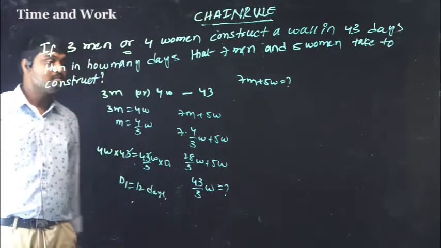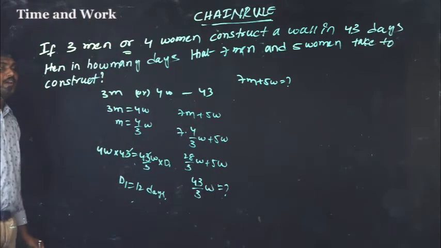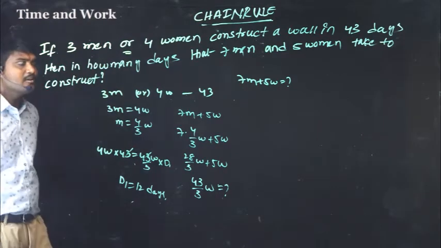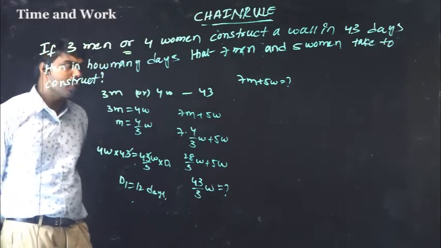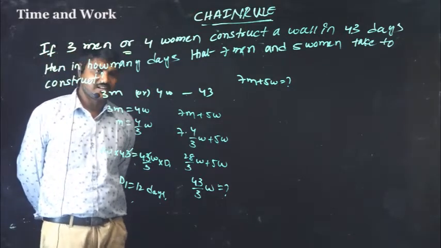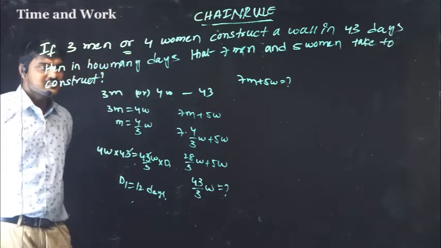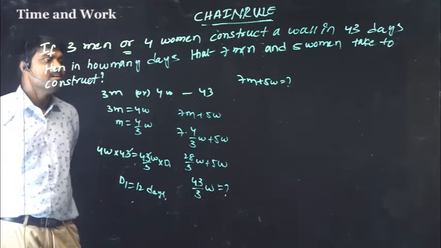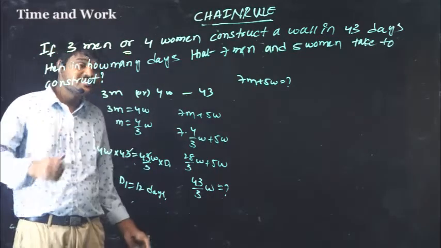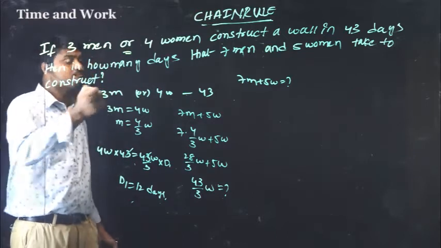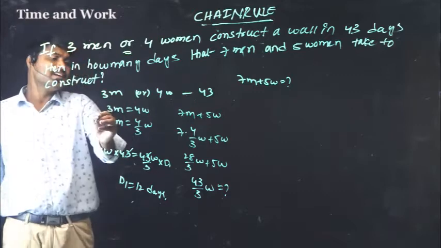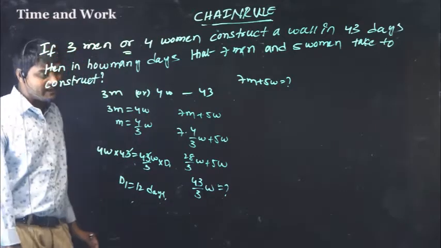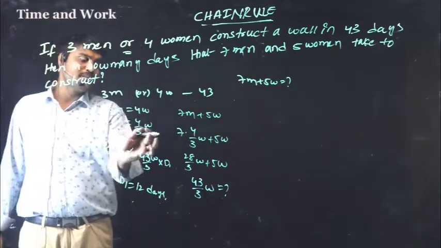Are you getting it? Once again, if 3 men or 4 women construct a wall in 43 days, then in how many days will 7 men and 5 women take to construct it? So that means 3 men, otherwise 4 women, can construct a wall in 43 days. That means 3 men equal 4 women. So convert into 4 by 3 women.